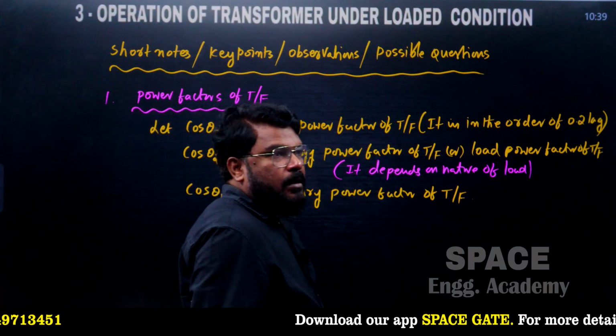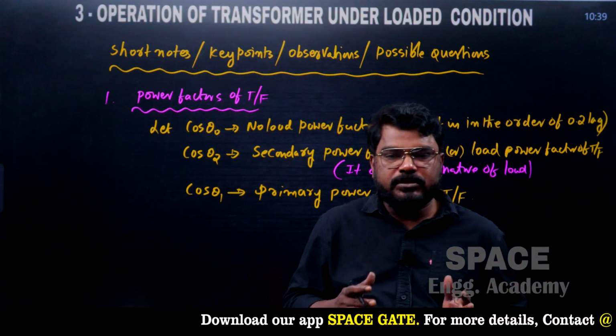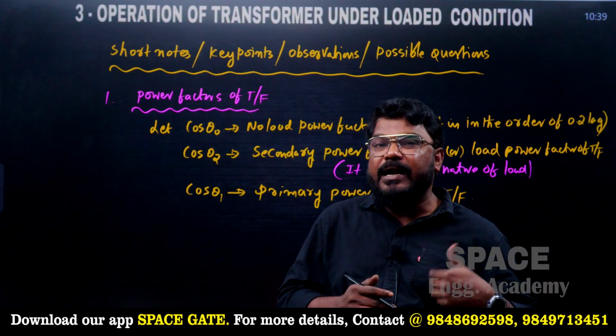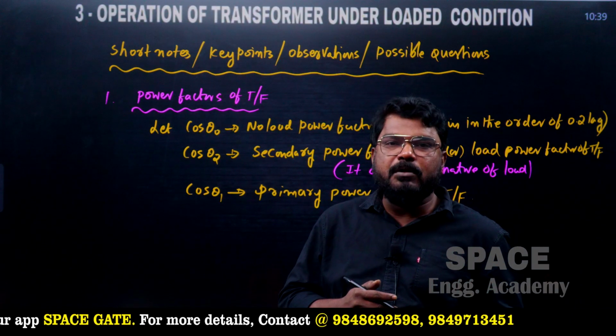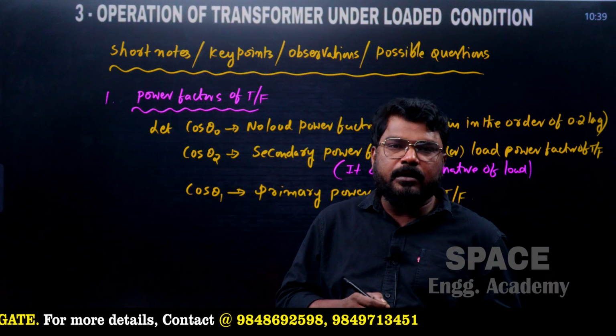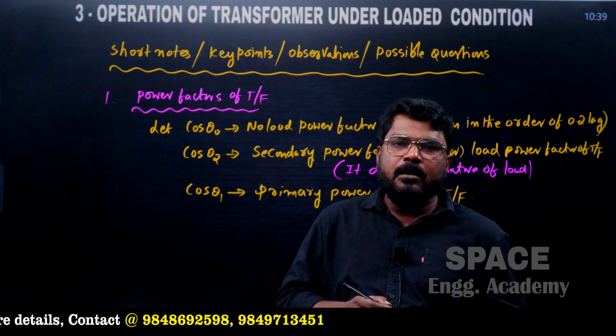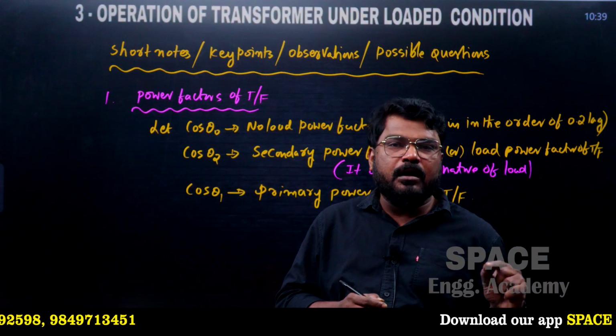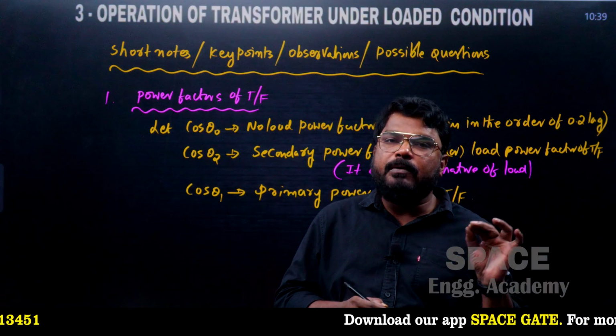In exams, sometimes the power factor of the transformer is given. Is it the primary, secondary, or no load power factor? Unless otherwise specially mentioned, the power factor of the transformer means the load power factor only.